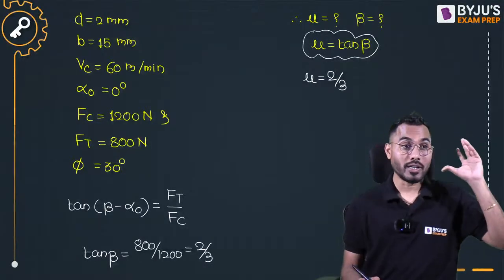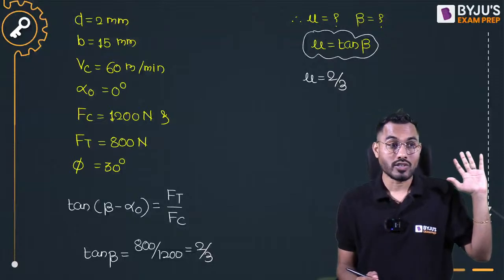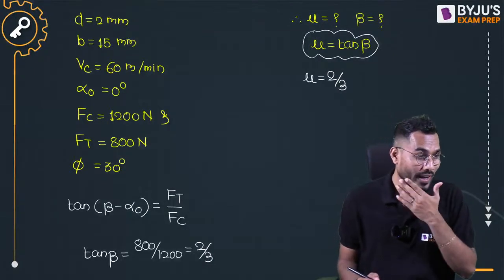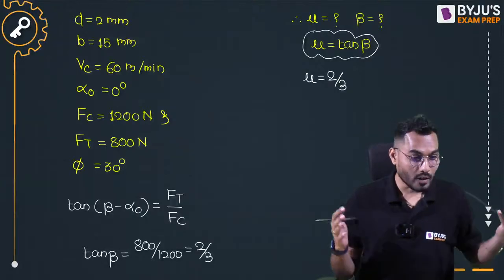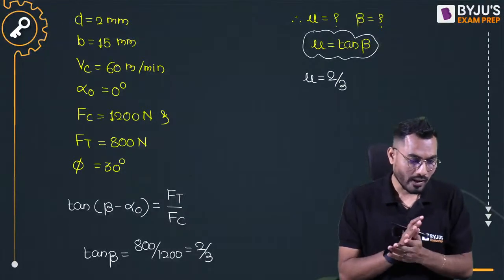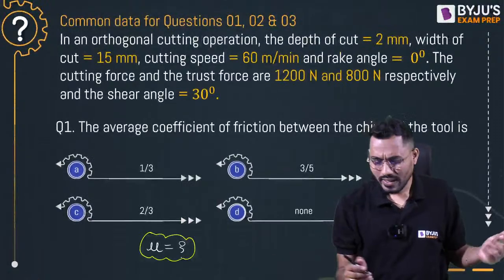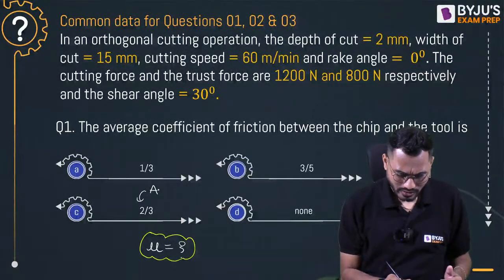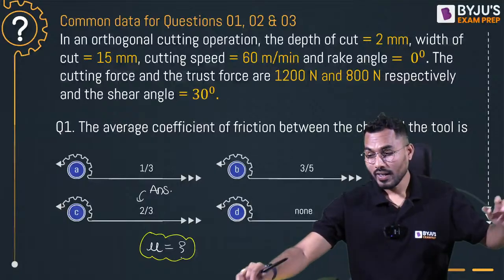And even if we calculate the beta value, sir, will we get the PPT? Yes, you will get the PPT, no problem, Rajit Sharma, right? Absolutely correct. Yes, fine. So what is the value of beta? If you know the beta value also, you tell me that. But you don't require to calculate it, 2 by 3 is the answer. So I'll say that, sir, 2 by 3 is the answer. That's what exactly I require. Are you accepting, everyone? Yes.